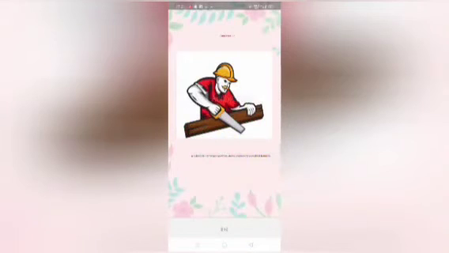Yes, children. Now look at this picture, children. What is this person doing? What is the name of this person? Or who is this builder? A carpenter. What is the work of a carpenter, children?